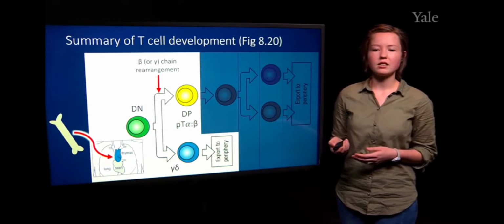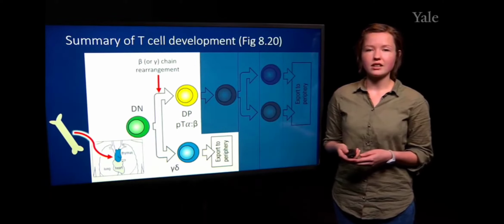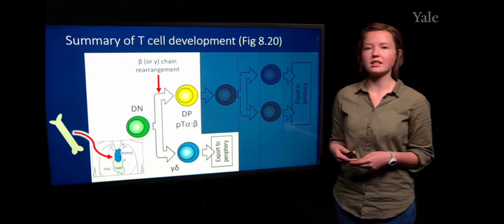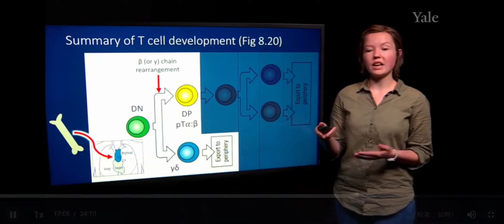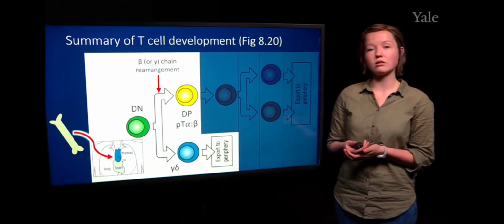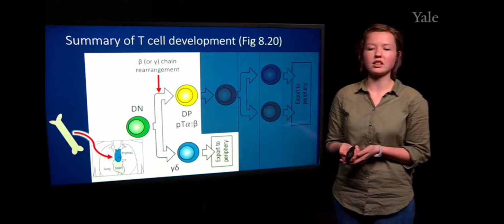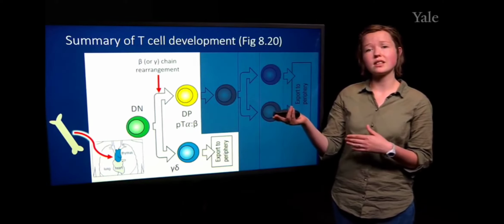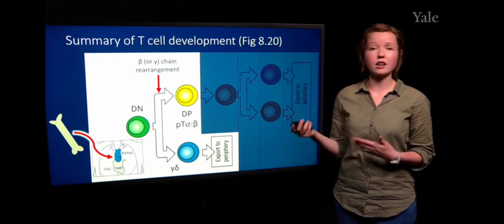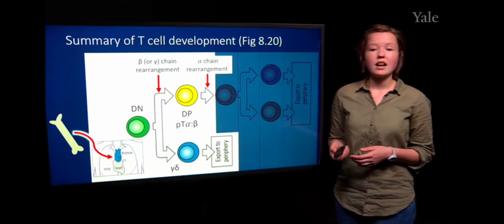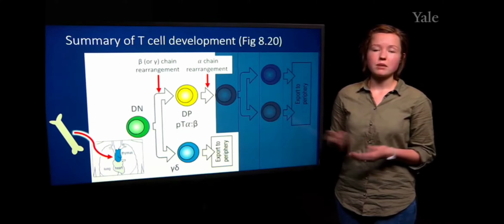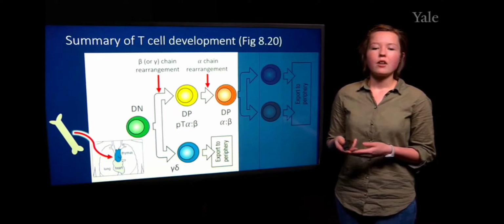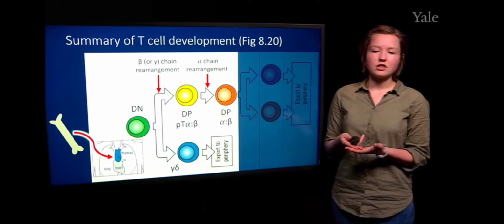The gamma delta T cells at this particular point in time do not need to undergo the same selection processes as the alpha beta T cells. So if they commit to the gamma delta T cell lineage, this is the point at which they would be exported into the periphery. Getting back to our double positive T cells, they're receiving signals through their pre-T cell receptor if they've undergone proper beta chain rearrangement, after which alpha chain rearrangement will occur, and it will allow the cells to express both an alpha and a beta chain.